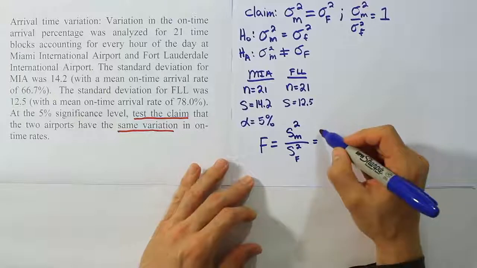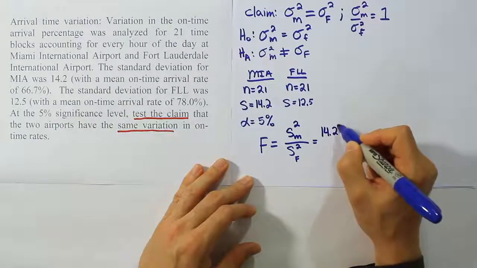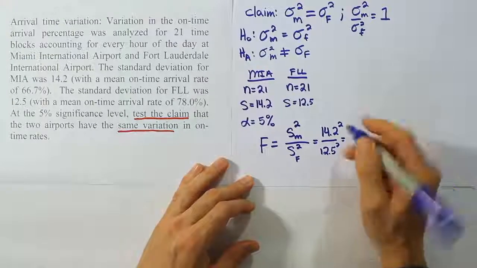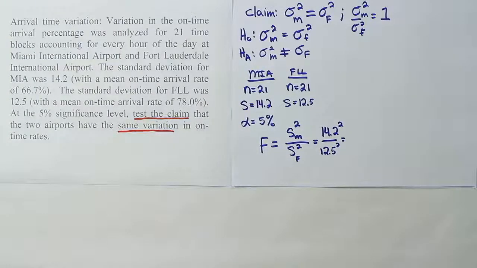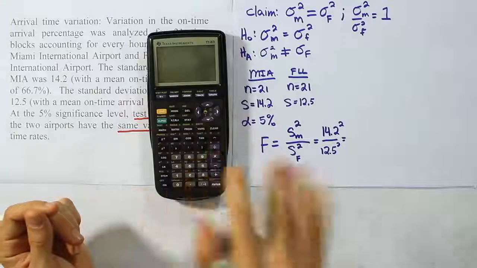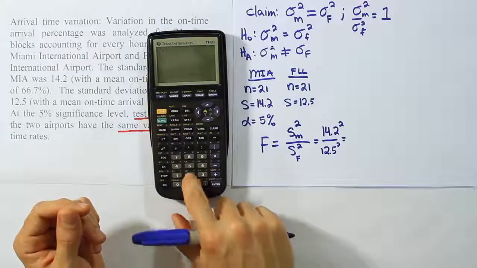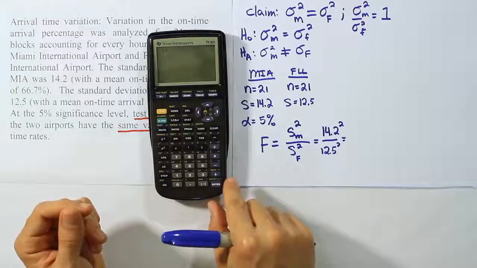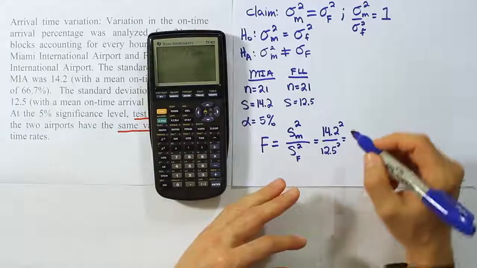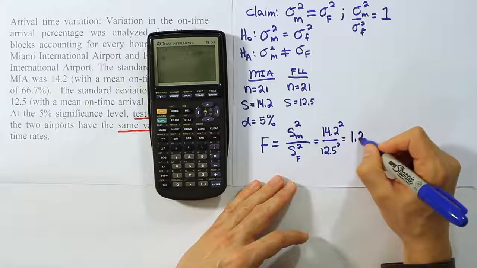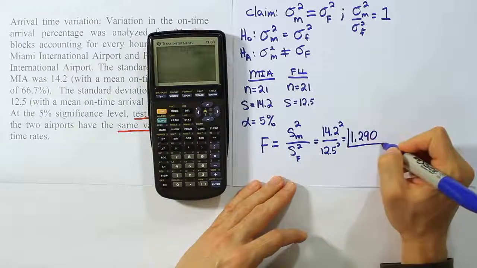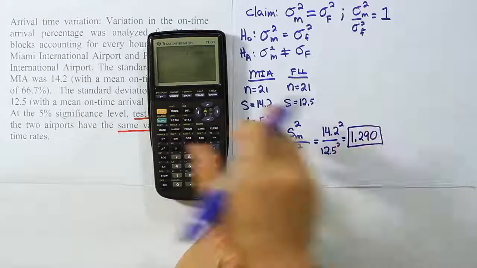Plugging in the numbers, we have 14.2 squared over 12.5 squared. When we hit enter, we get 1.290. So that's our test statistic, 1.290.